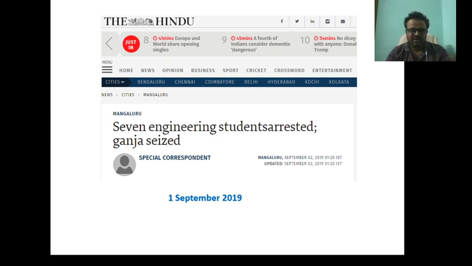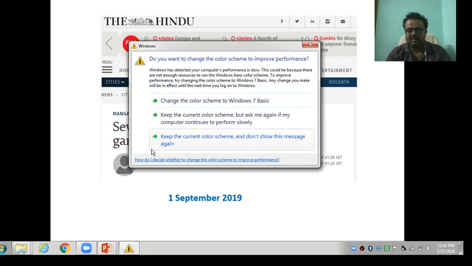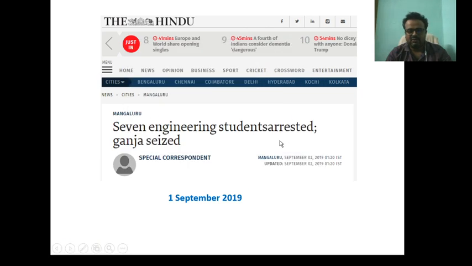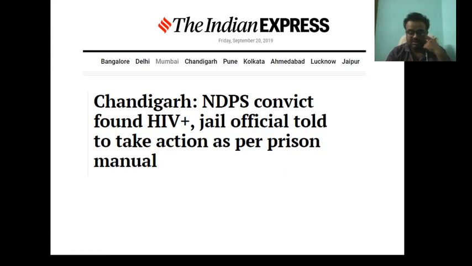Last year, this news was published in a very reputed national newspaper, The Hindu, on 1st September: 7 engineering students arrested in a ganja case. This is a very bad scenario as far as students are concerned. The second news, also published in The Hindu and the Indian Express: NDPS convict found HIV positive in jail.